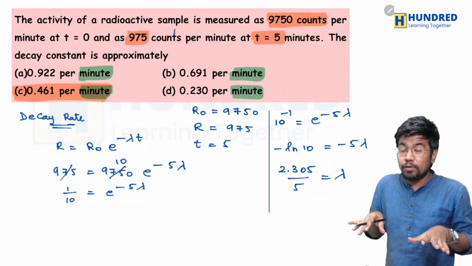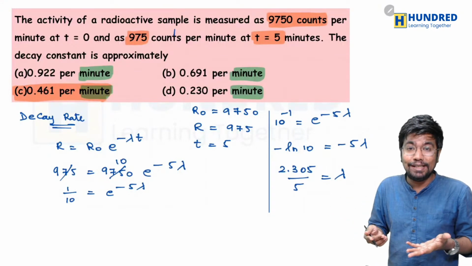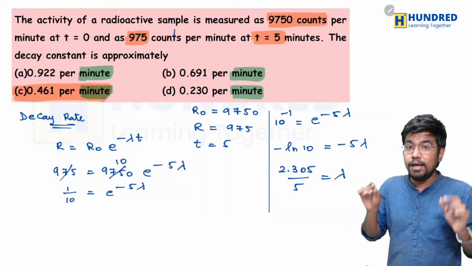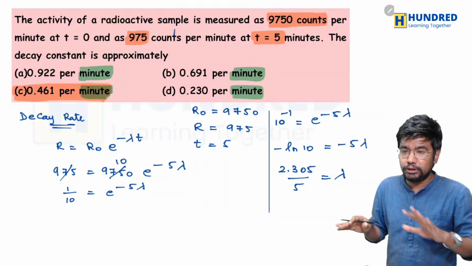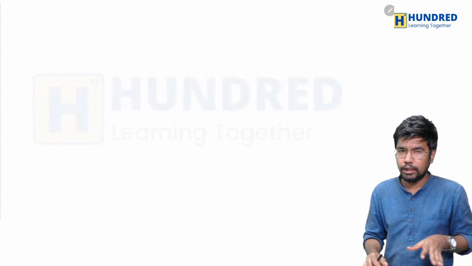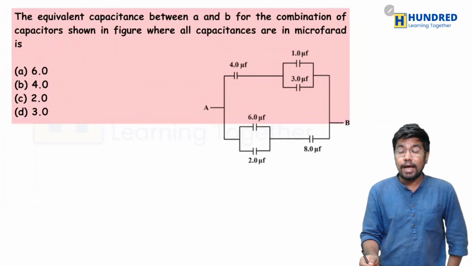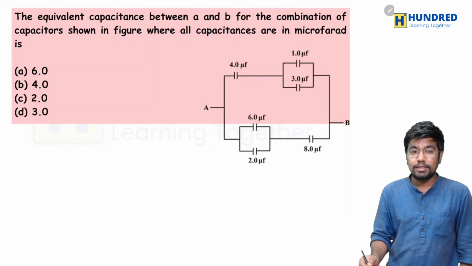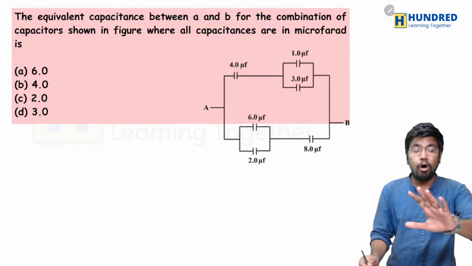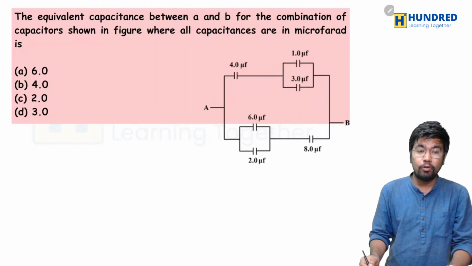If the question or the option says that it is in seconds, if they give it in seconds, then do the conversion, otherwise you don't need to. Now, the equivalent capacitance between A and B for the combination of capacitors shown in the figure, where all capacitances are in microfarad, is...